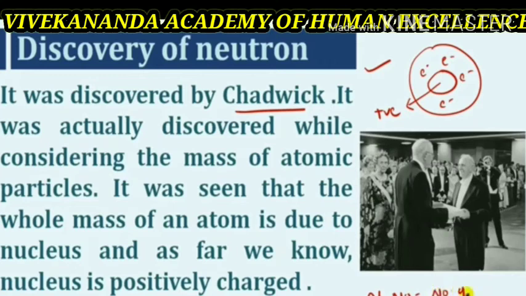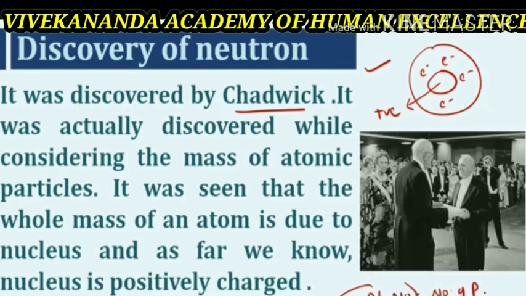Thus, neutrons and protons are present in the nucleus of all atoms except hydrogen. In general, neutron is represented by small n. The mass of an atom is given by the sum of the masses of protons and neutrons present in the nucleus. These neutrons and protons, as they are present in the nucleus, are called nucleons.